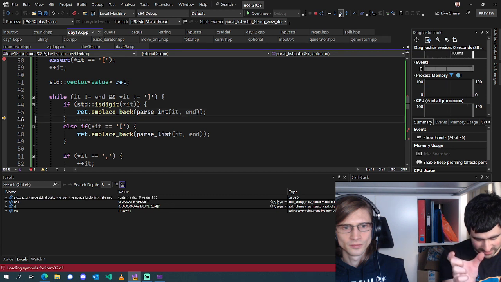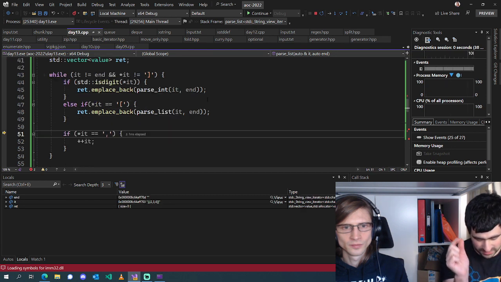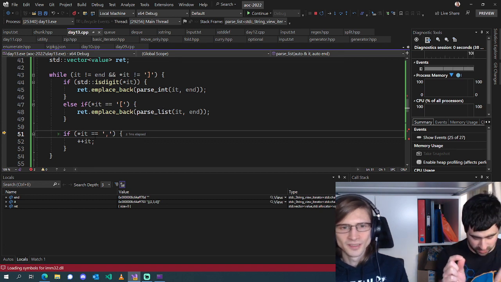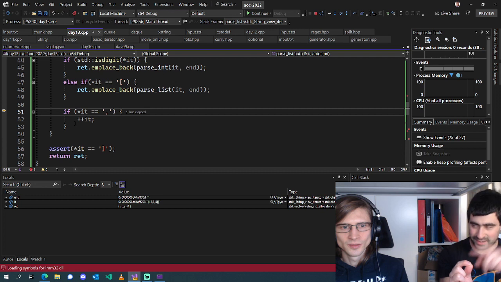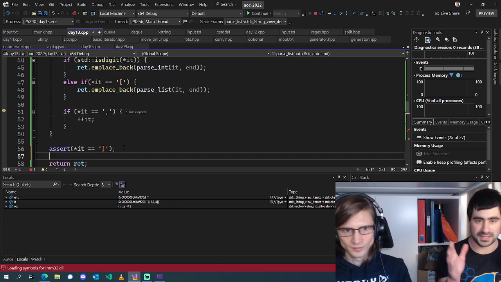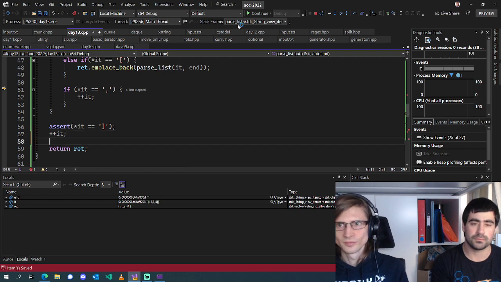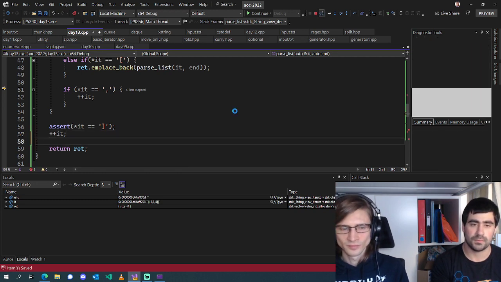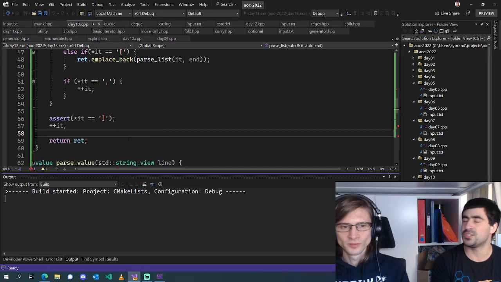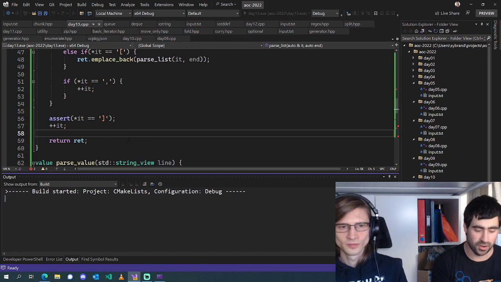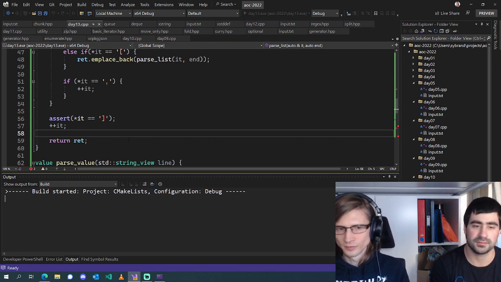We finished parsing this list and we don't move past the close bracket, and that means that when we exit the recursion, it's also going to see that bracket, and so it's only ever going to parse the first one. Right. So this needs to. Yeah. And that's why I also need to check that we're at the end, not just at a closed bracket. Yeah.